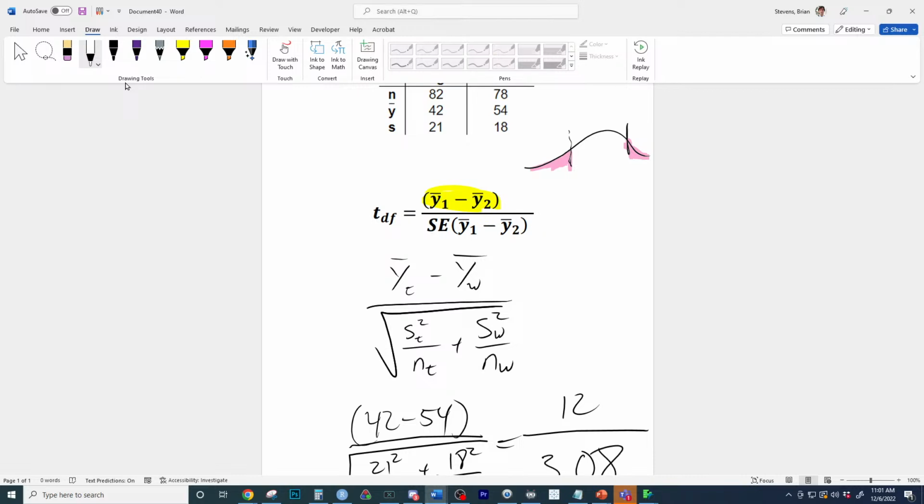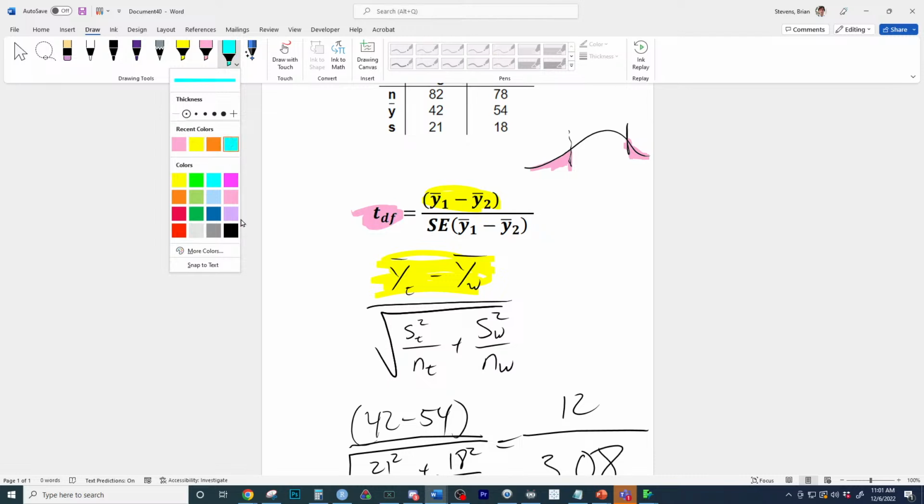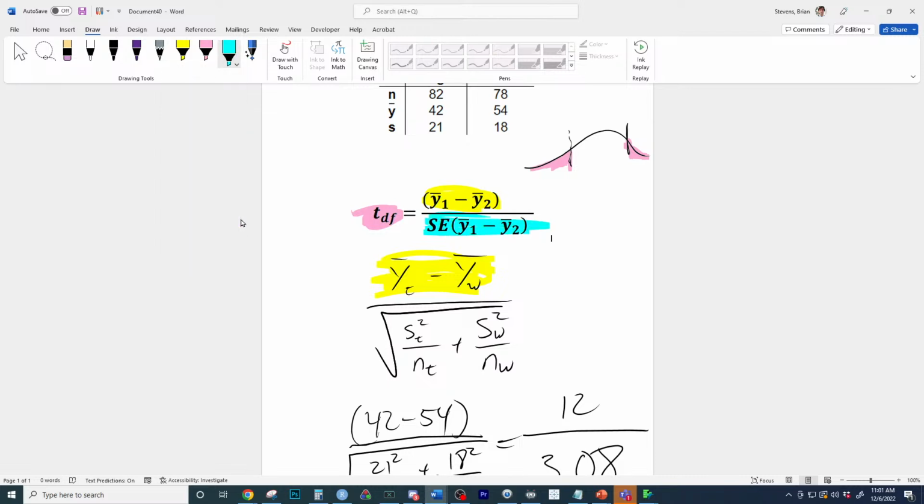If you subtract two means, you're just taking the difference of the two means. And then to turn it into a test statistic, we need to take that difference and standardize it. And that leads to the test statistic right there.